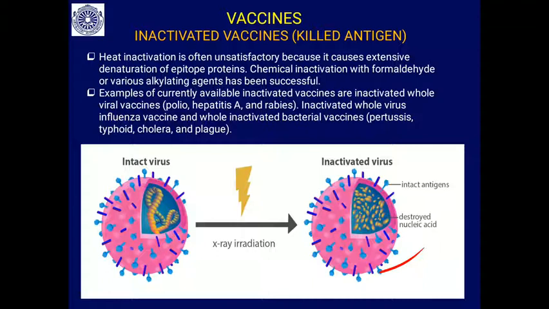You will find here the intact virus, X-ray radiation. It damages the genetic material so that it cannot replicate, but the antigenic epitopes are intact. So, it produces an immune response but does not cause disease.